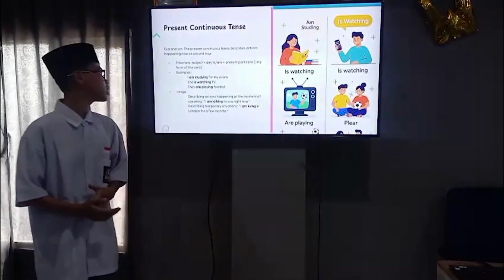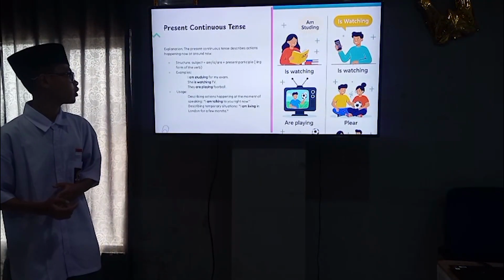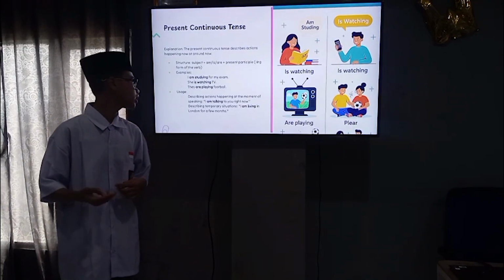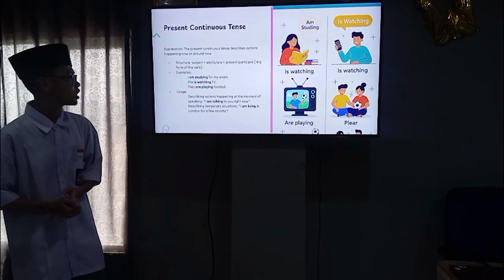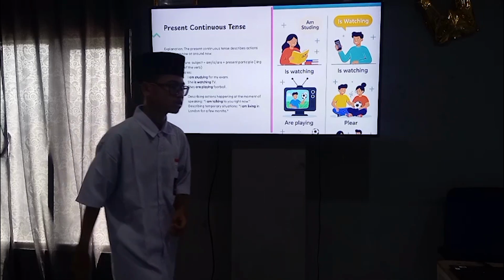And usage: describing an action happening at the moment of speaking. I'm talking to you right now. Describing a temporary situation. I'm living in London for a few months.